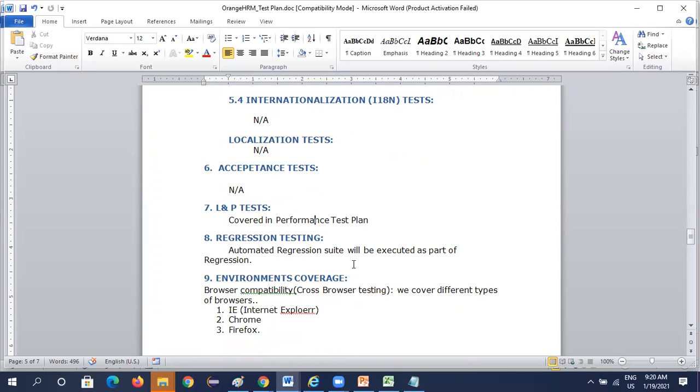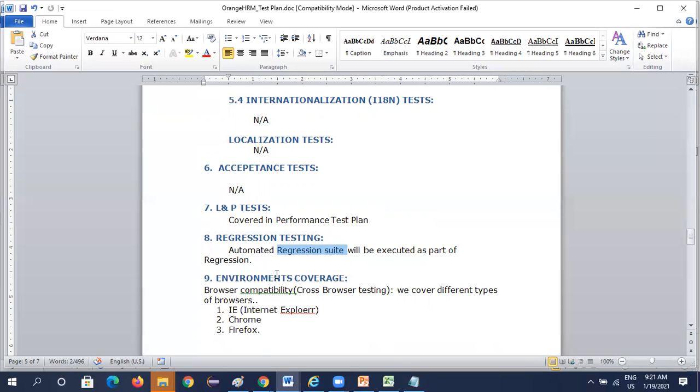And is any regression testing required? Yes. So here the automated regression suite will be executed as a part of this. So we are going to prepare automation test scenarios and a test suite. So here you can understand, see, regression test suite. Regression suite, we have explained in test suite what a test suite is.